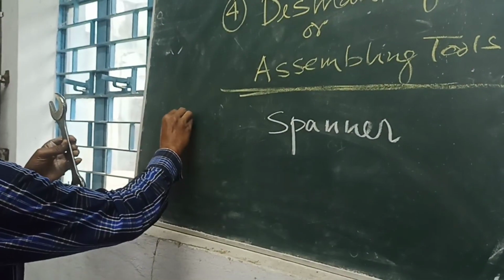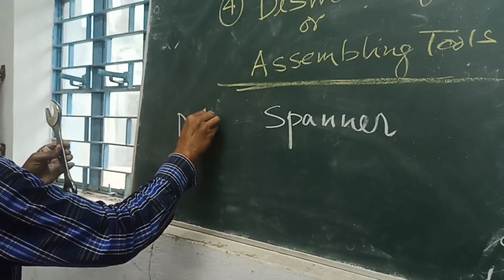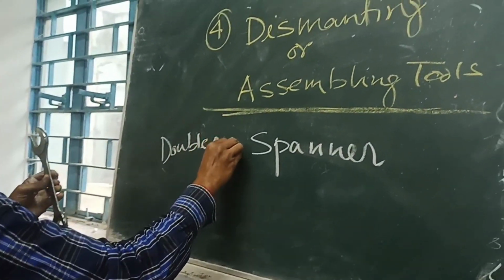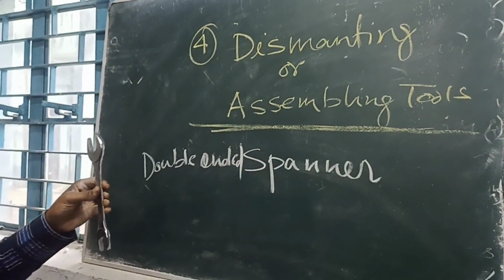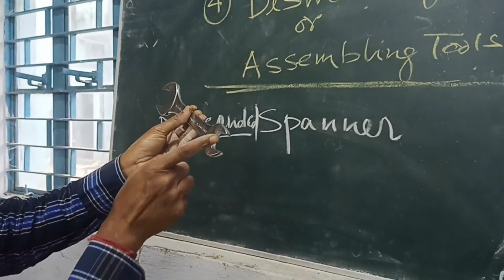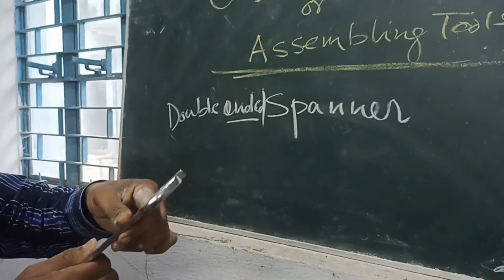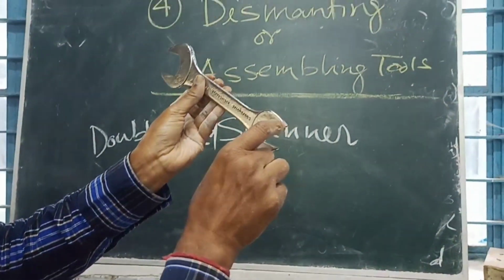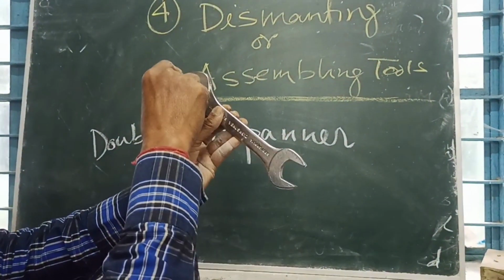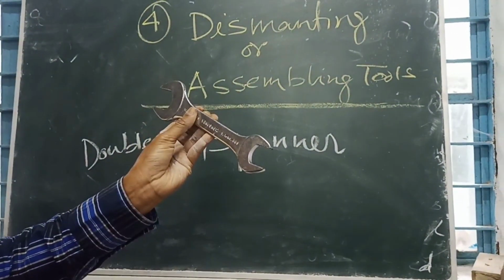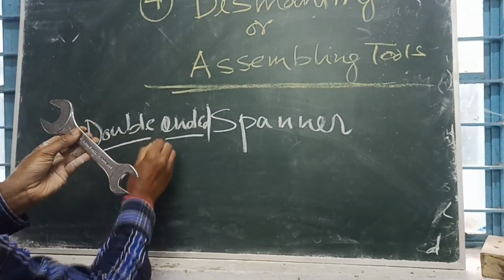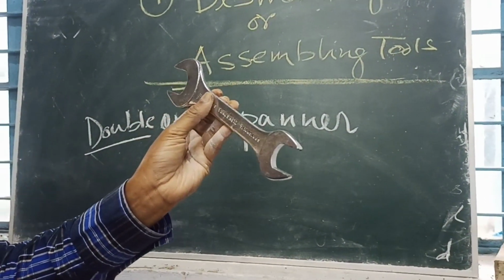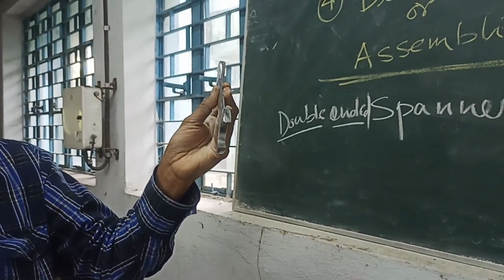It is called a double-ended spanner. There are two ends. It is used to tighten a nut or open a bolt. There is a different dimension defined on the two ends. So it is called a double-ended spanner. This is open, or it can be used to close also.